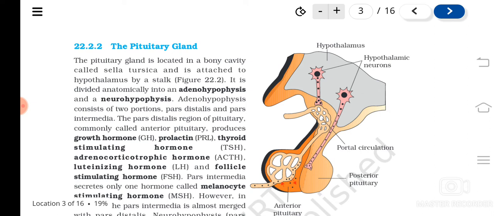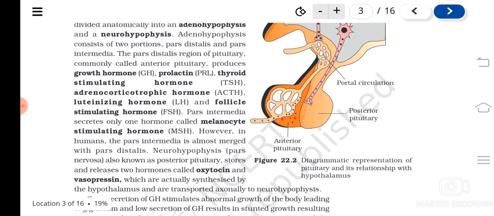Pars distalis is also known as the anterior pituitary, and it produces growth hormone, prolactin, thyroid stimulating hormone, adrenocorticotrophic hormone, luteinizing hormone, and follicle stimulating hormone. We will study the actions of all these hormones on other endocrine glands. Now, pars intermedia secretes one hormone, known as melanocyte stimulating hormone.